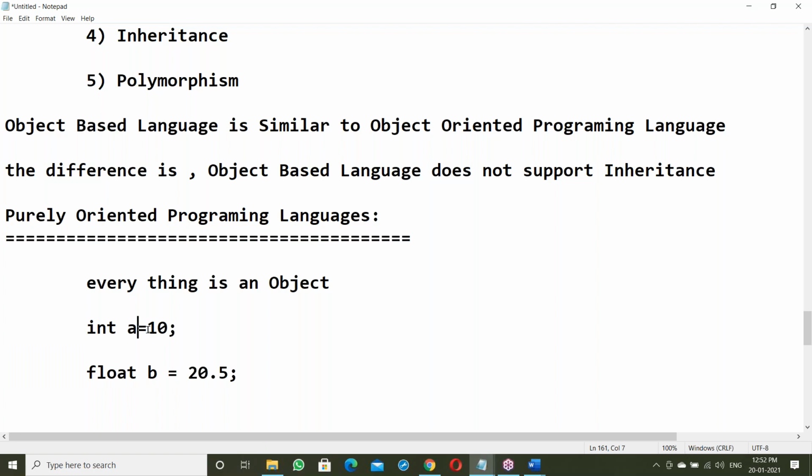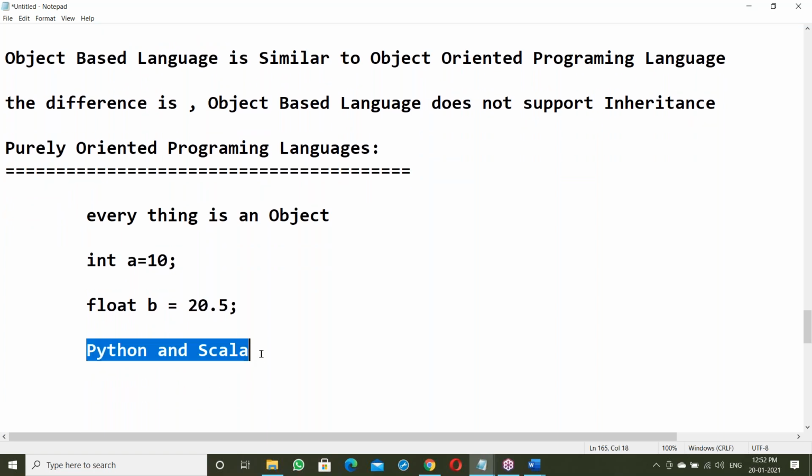But in a purely object-oriented programming language, this data is stored in integer objects. This data is stored in float type objects. Everything is objects. For example, Python and Scala. In Python and Scala, 10 is stored like an integer object, 20.5 is stored like a float object.